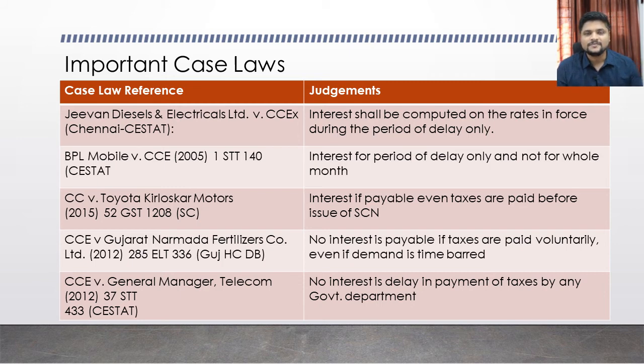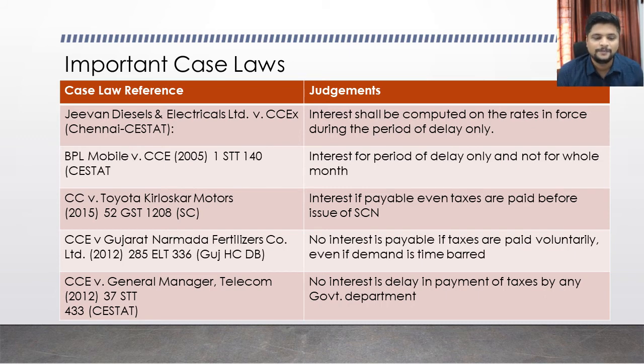Whatever the period of delay, whatever the interest rate notified at that time, that is the rate you will have to calculate. You should not adopt the rate available at the time of assessment.